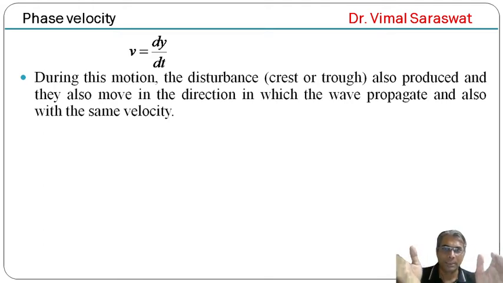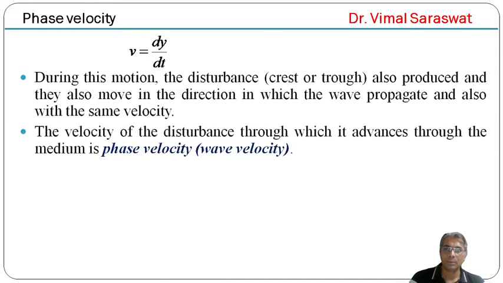During this motion, the disturbance, meaning crest or trough, is also produced, and it moves in the direction in which the wave propagates and with the same velocity. So the velocity with which the disturbance advances through the medium is the phase velocity, also known as wave velocity.